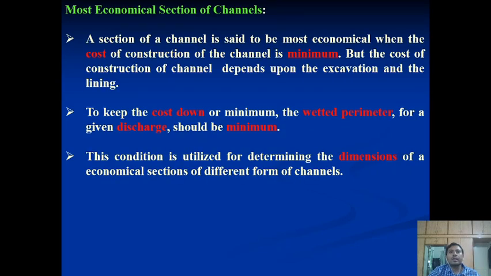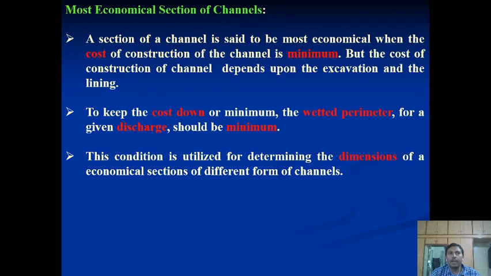Now I will explain why the most economic channel section is required and what it means. The most economic channel section means a channel whose dimensions are such that it reduces the cost of construction of the channel. For example, a rectangular channel is made of width and depth, and these are utilized for transporting water.